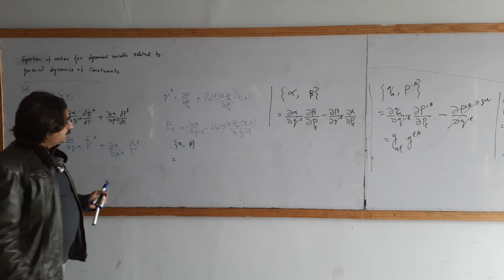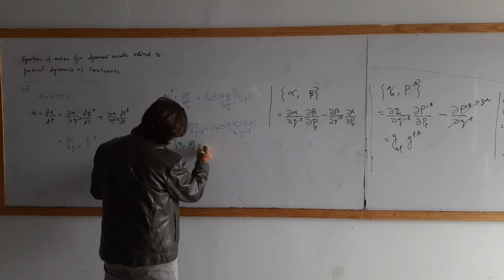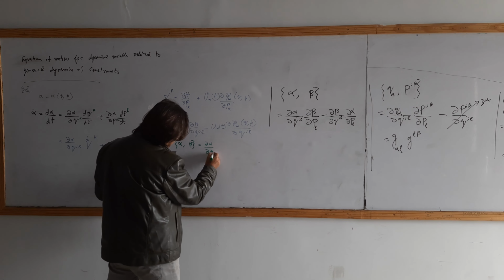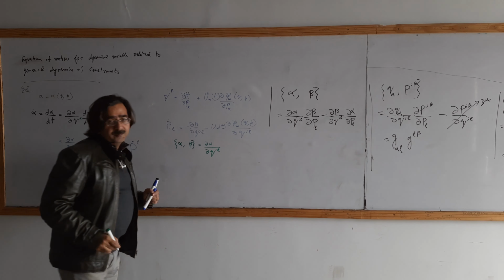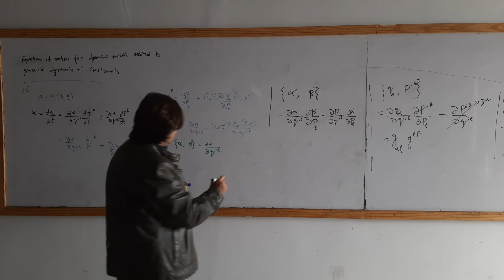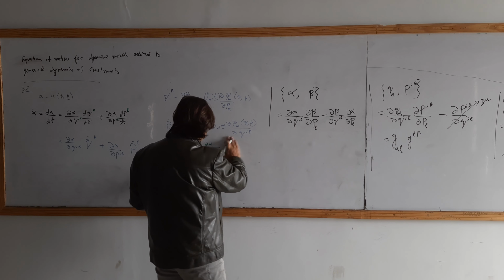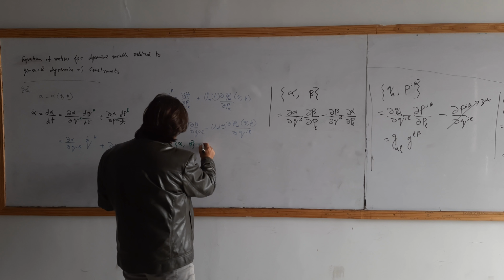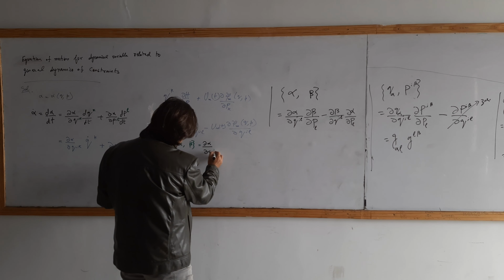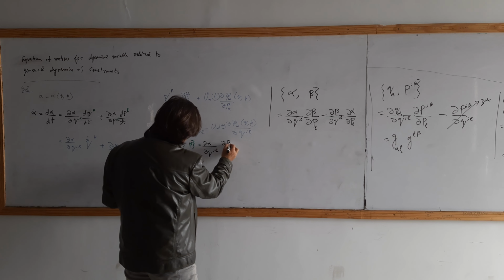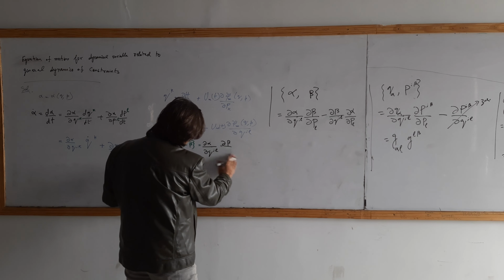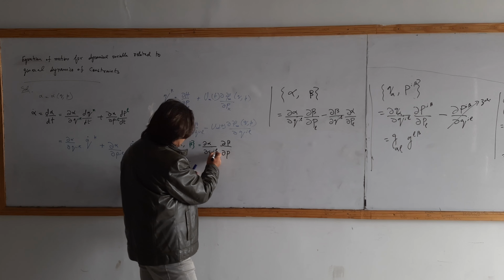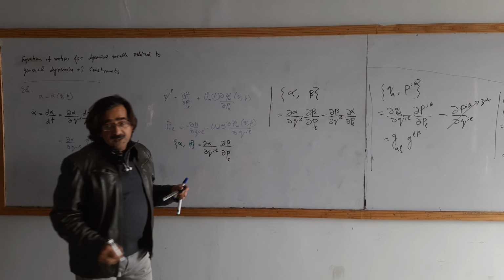So the bracket of alpha and beta will be equal to partial alpha over partial QL, because column matrix first comes first, partial beta over partial P L. This column must be contracted with the row indices.